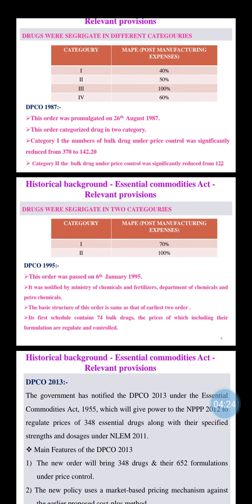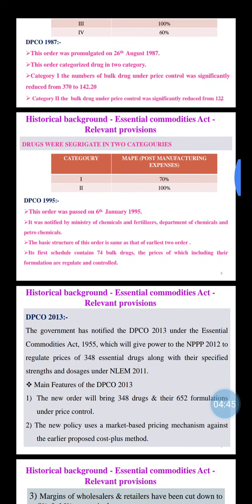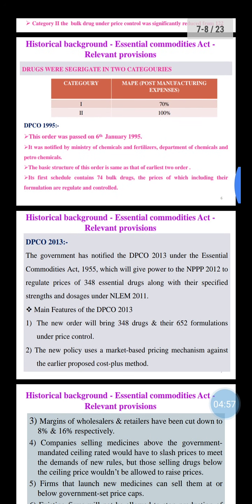These are the categories for 2 classes. In the first, it is reduced from 337.70 to 142.20. And in the second category, bulk drugs under price control were reduced from 122. For post manufacturing expense, the first category is 70%, the second category 100%.